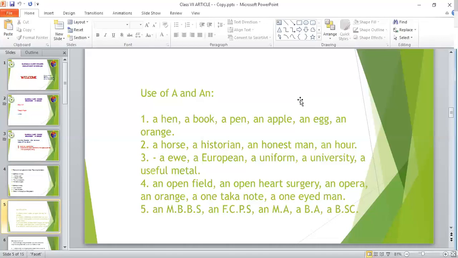But for MA there is N, while for BA there is A, and for BSc also there is A.